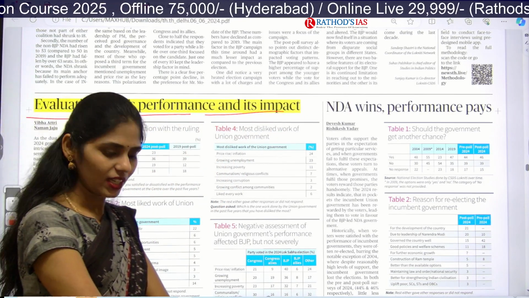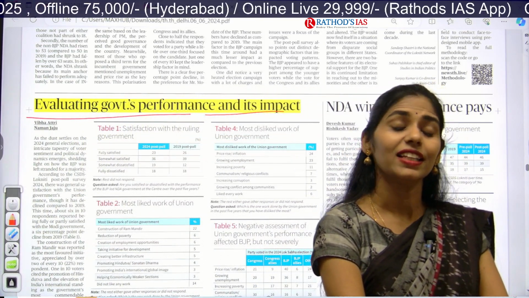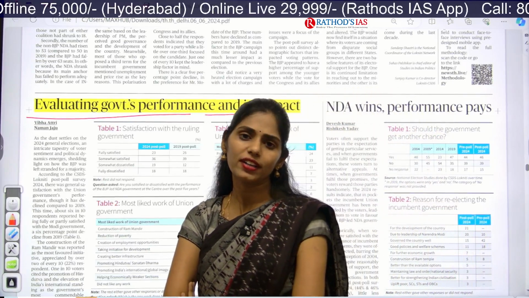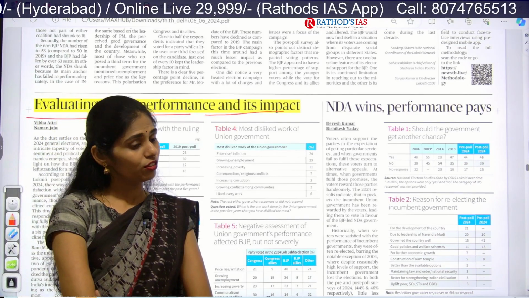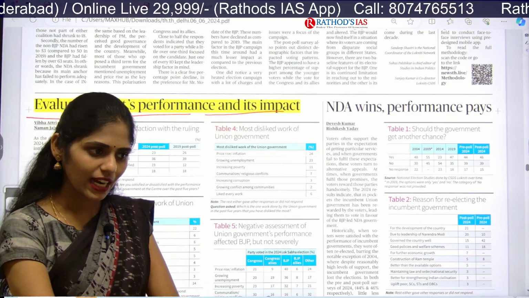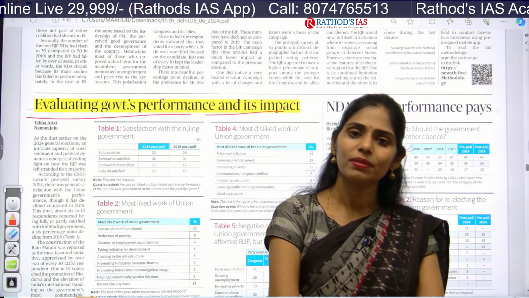So now, finally, we got the election result, and we see there's a tough fight between Congress, that is the India bloc, and BJP. If you connect with the exit polls, they said more than 60% of seats would be won by BJP.